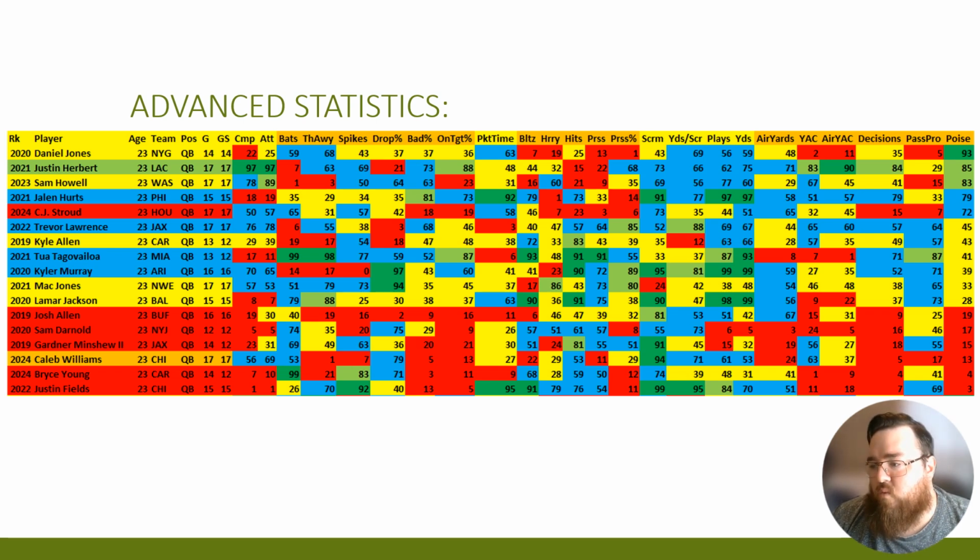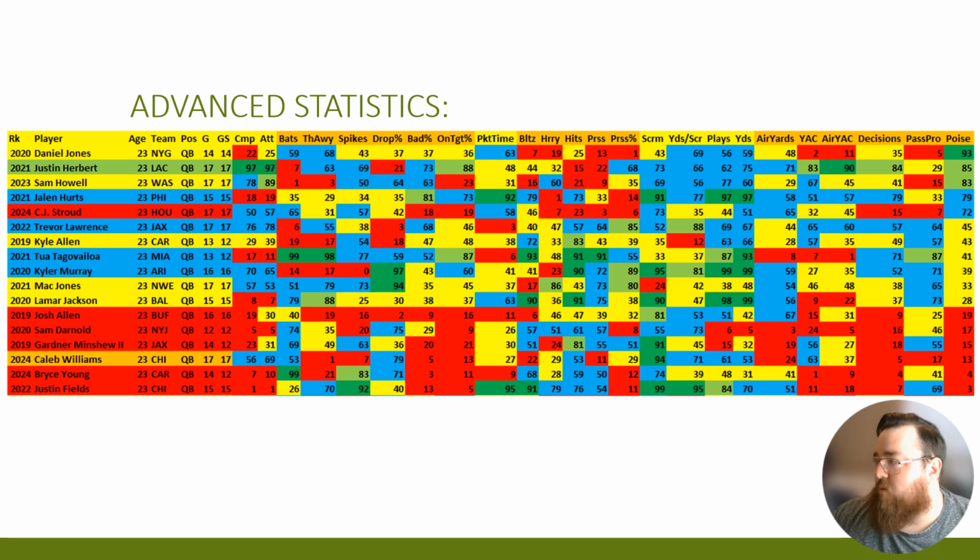He was pressured, don't get me wrong, but he wasn't making the best decisions, despite really not being as pressured compared to other players. He wasn't facing as many blitzes. He wasn't being hurried as much as other players. He wasn't being hit as much as other players. He wasn't facing as many total pressures overall as other players. And yet he still didn't make the best decisions as a quarterback.